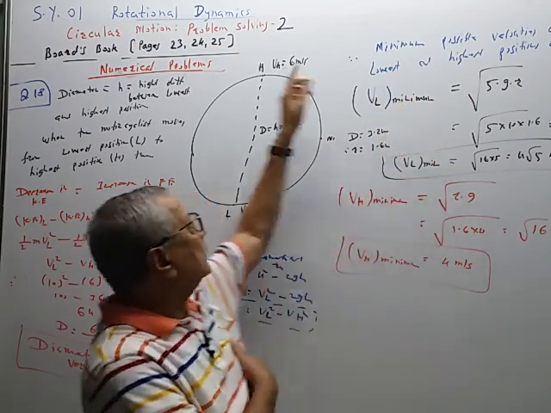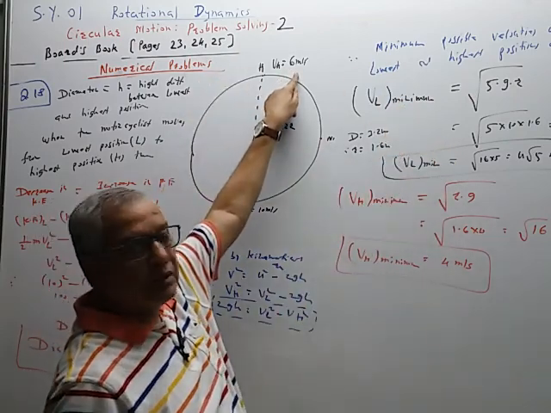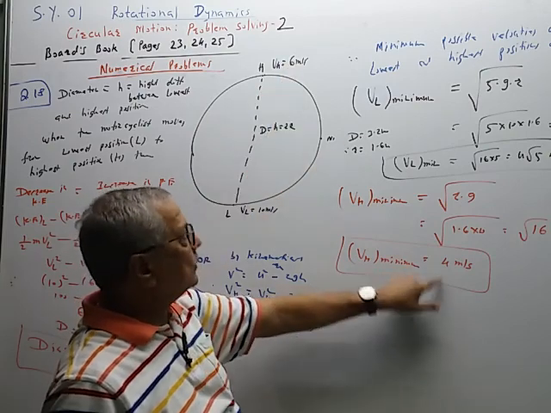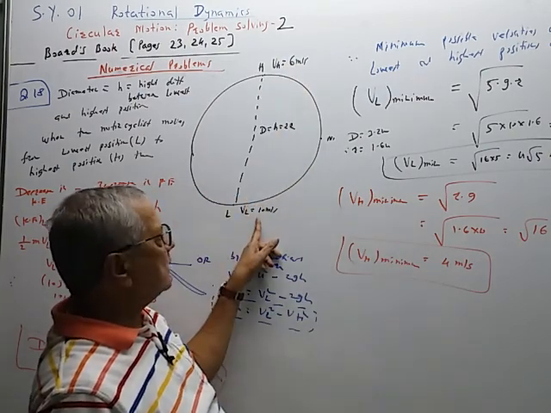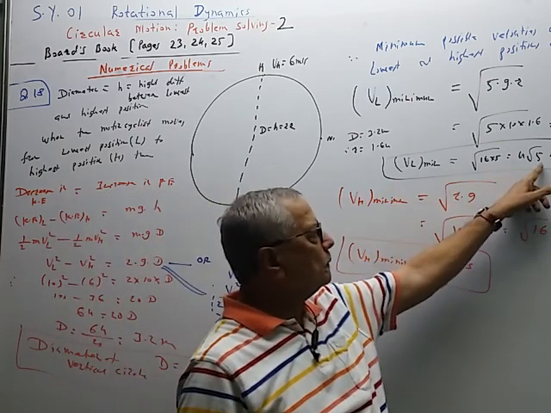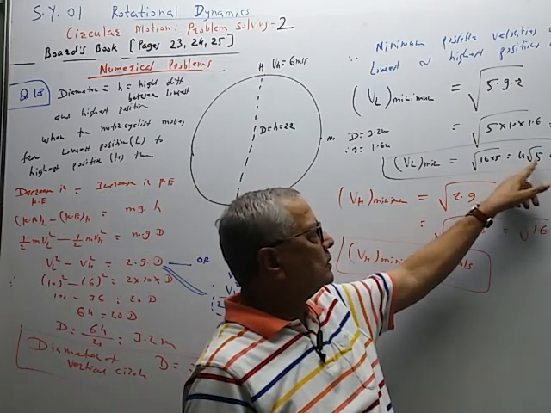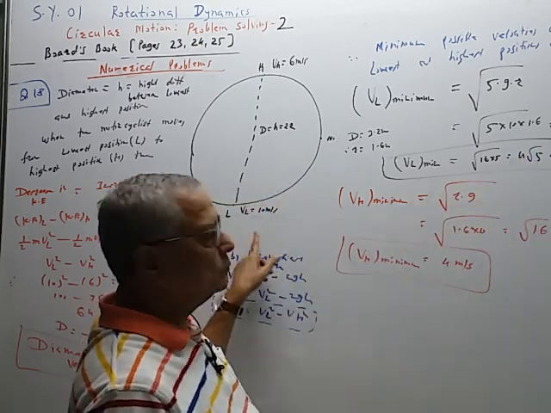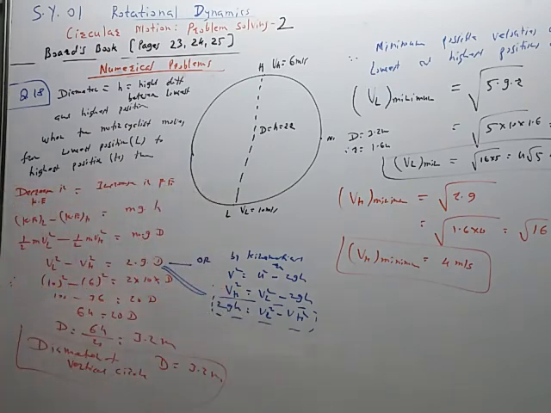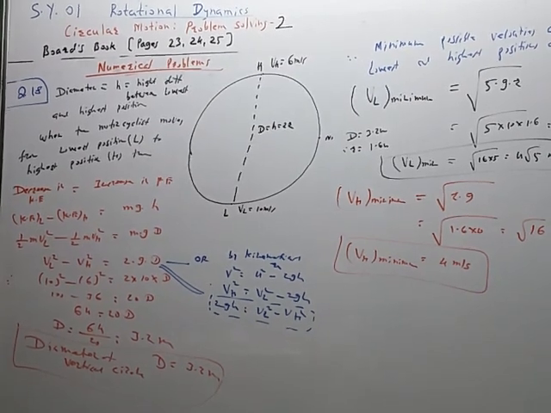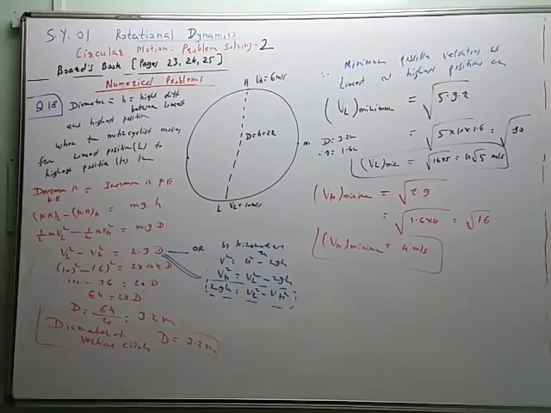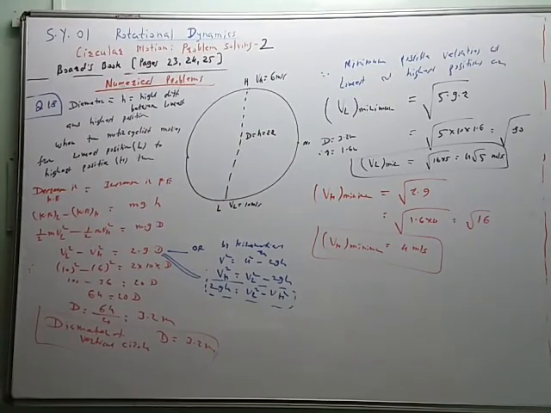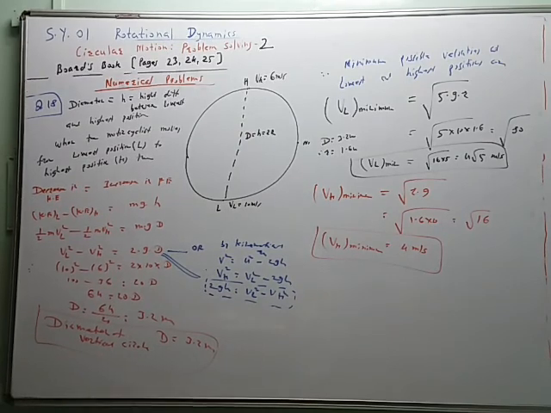So at highest position, the value is 6, minimum velocity will be less than 6. So 4 is less than 6. At lowest position the value is 10, and this minimum is 4 root 5, so it is nearly 8 point something. So it is less than 10. So both the values calculated here are less than 6 and 10 meter per second. So the minimum and maximum values should be known like this.